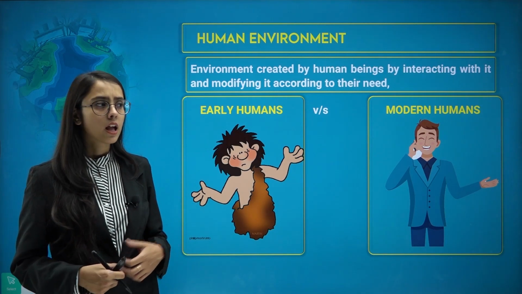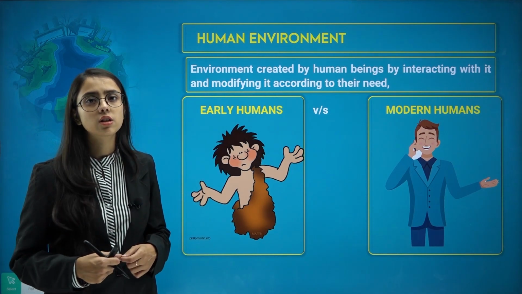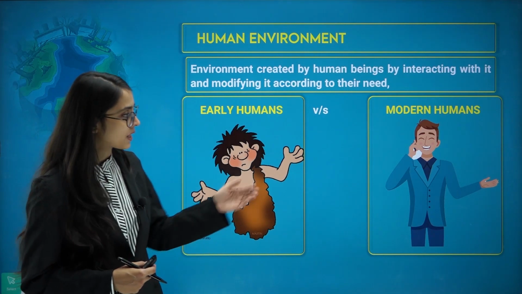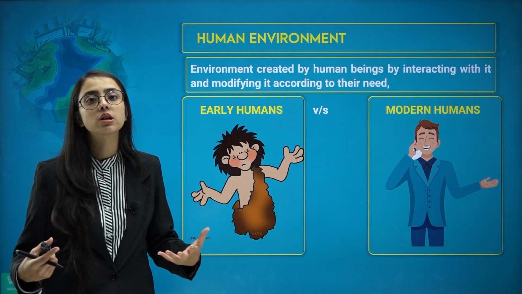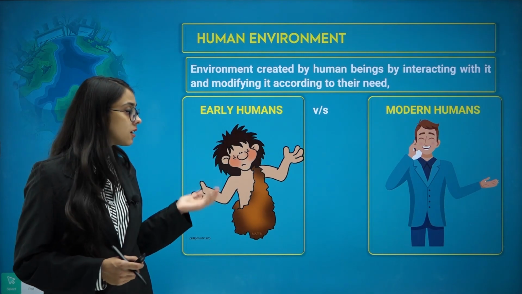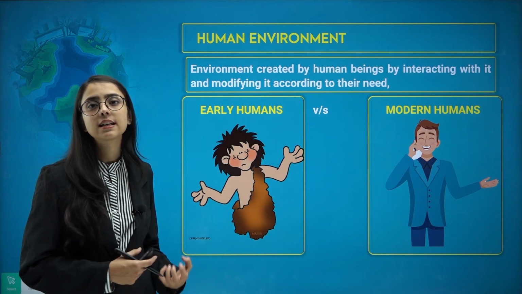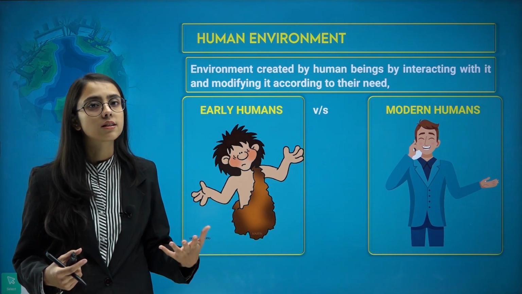For example, in the early times, they did not have good clothes to cover their body. They used to wear leaves or animal skin. But now, as you can see in this image, a man is wearing a suit, our modern day attire. In the early times, human beings did not have permanent settlements. They used to go from one place to another. They were hunters and gatherers.